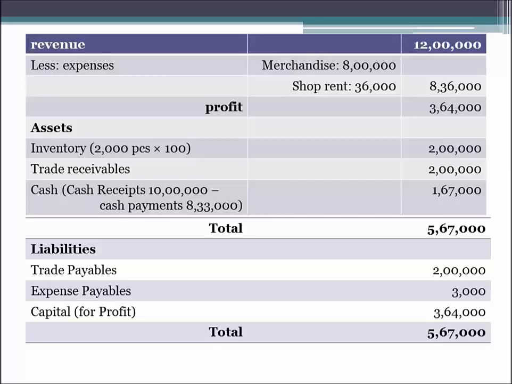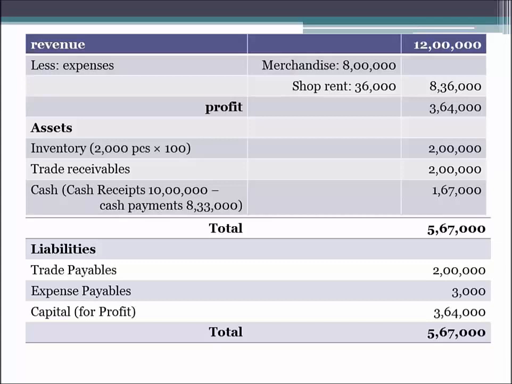And why is it called a balance sheet? Because the assets are balanced with the liabilities. So this is how we can know where we are going wrong, if the assets are not matching with the liabilities. The assets have to match anyhow with the liabilities, and if they are not matching, it means we have committed some mistake. So now let us see what are the liabilities of the business.